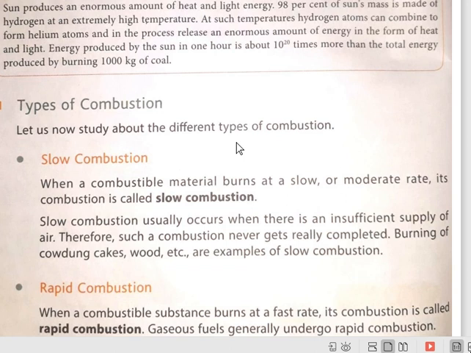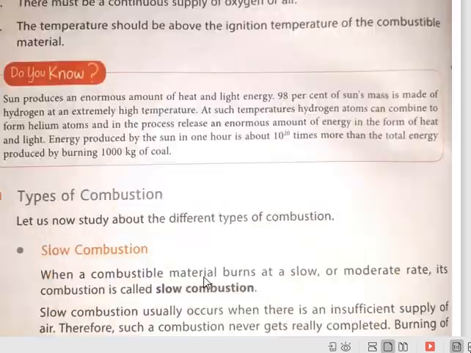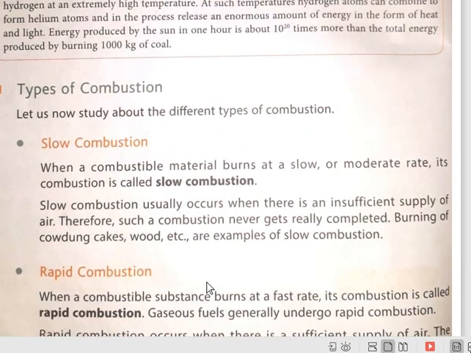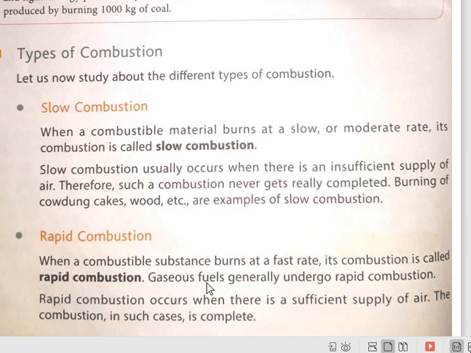Now we will talk about the types of combustion, that is slow combustion, rapid combustion, spontaneous combustion, and explosive combustion. Combustion is of four types.